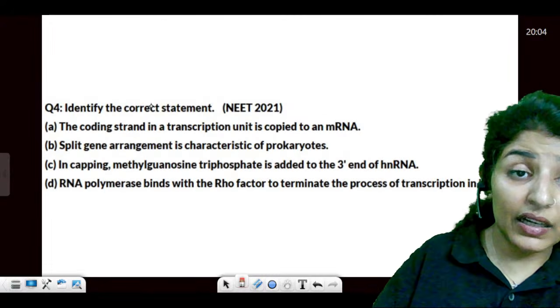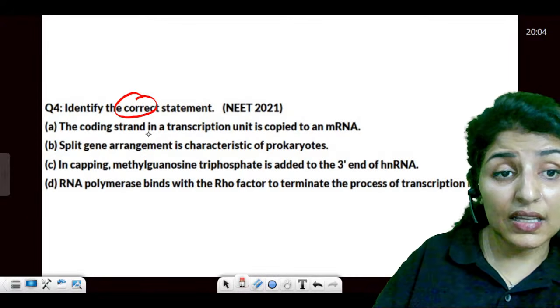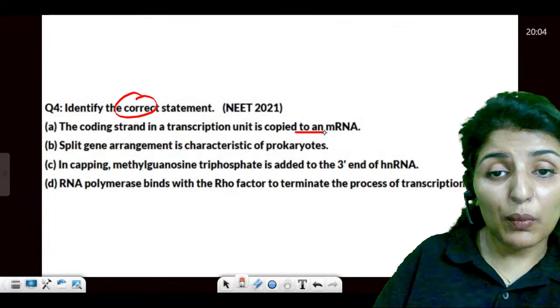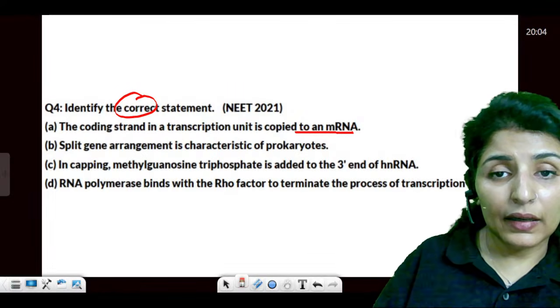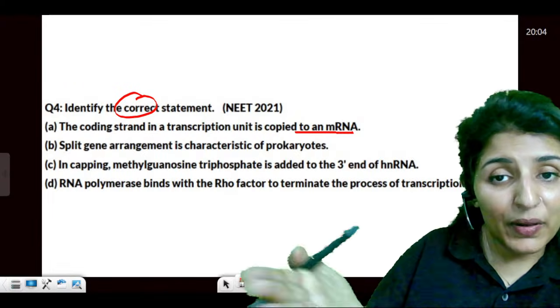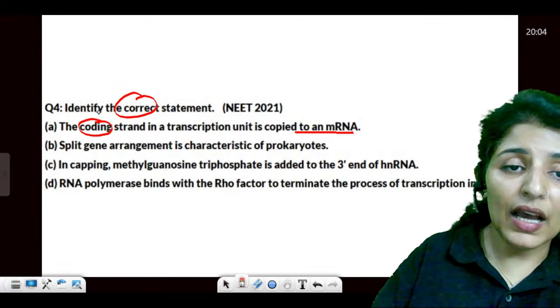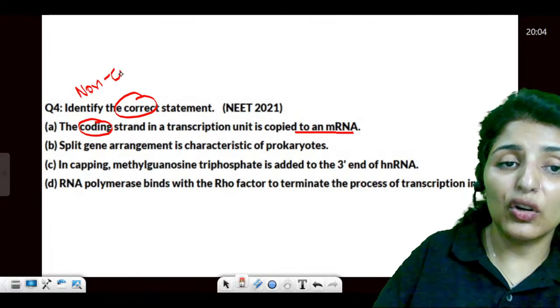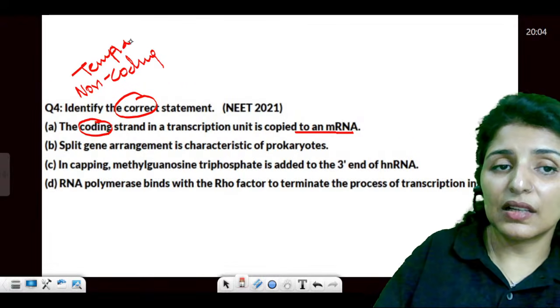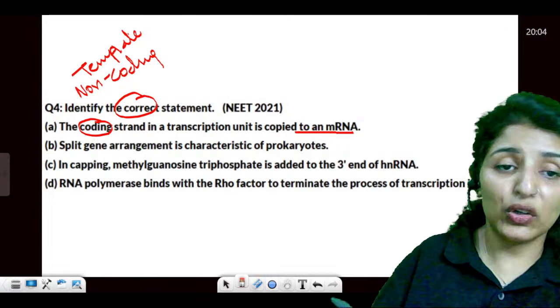Now identify the correct statement. It says the coding strand in a transcription unit is copied to mRNA. The coding strand? No. The one which is copied into mRNA is known as the non-coding or the template strand. Is it clear? The template one is called non-coding.